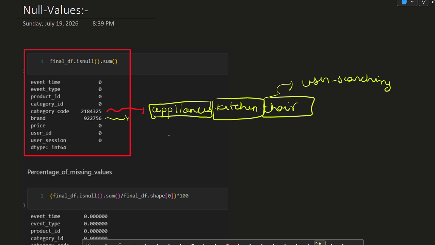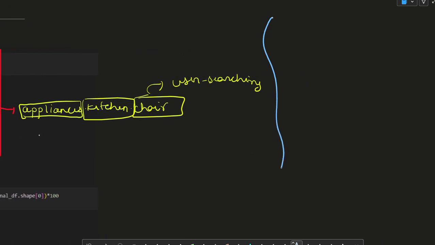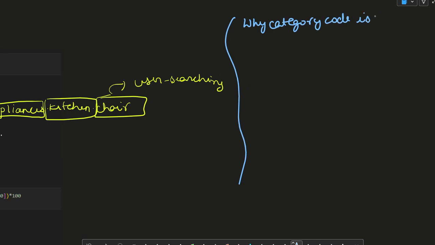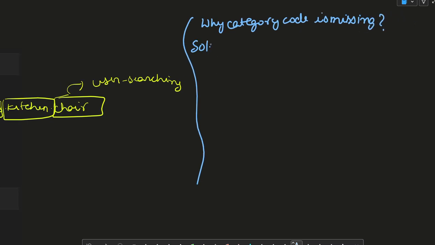Now a question arises: why is the category code missing? Usually what happens is that there are many local products. For example, uple, which we refer to as cow dung cakes.